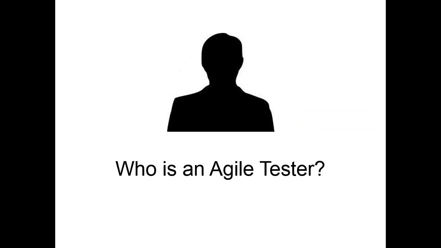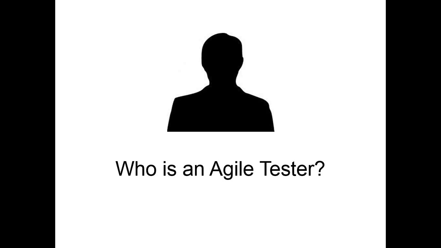So let's start by asking the question, who is an agile tester? What is so different for a tester in agile? From a traditional software development methodology perspective, the expectation from a tester was pretty clear. He has the responsibility to ensure that the software being developed conforms to the requirements that have been set. And whenever there is a deviation, he usually triggers the process, either in terms of bug tracking or even a change request. So that was the case with the traditional software development methodology.